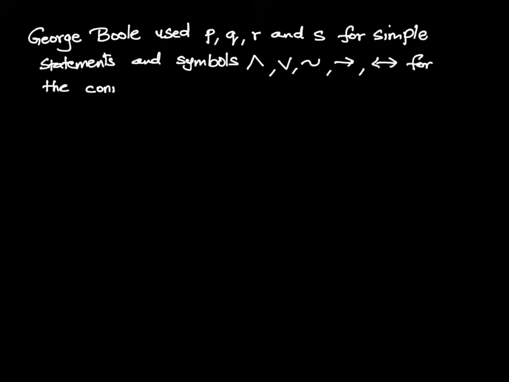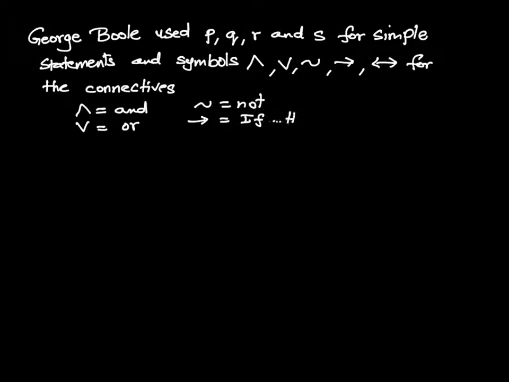So all these symbols: the upside down V, that's the and. The V is the or. The squiggly horizontal one is the not. The arrow is if then, so that's a one-sided arrow. And the two-sided arrow is if and only if. So those are the symbols which are used for connectives, right?